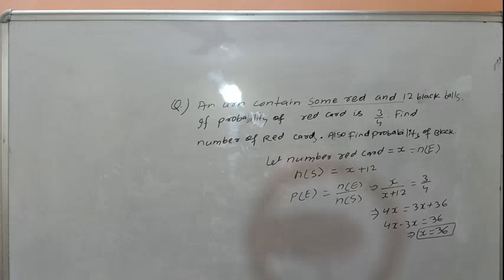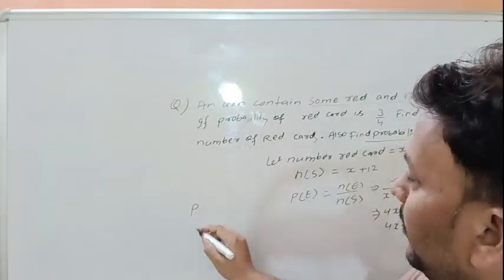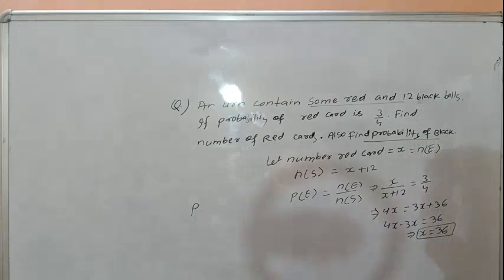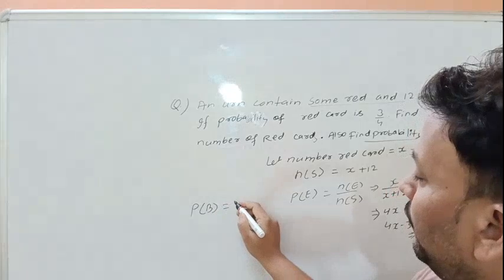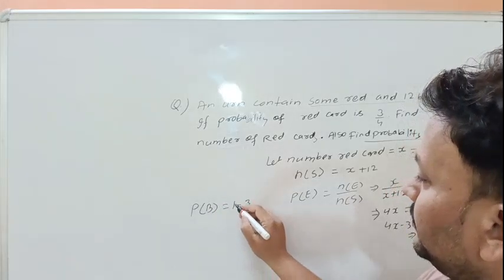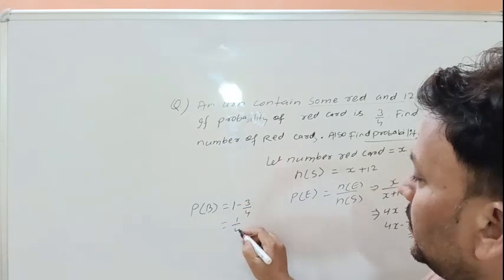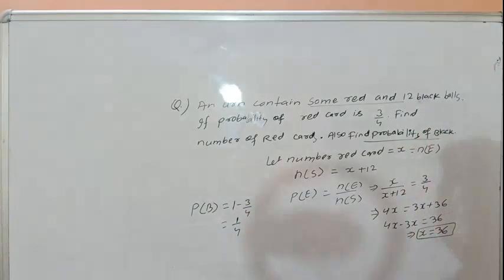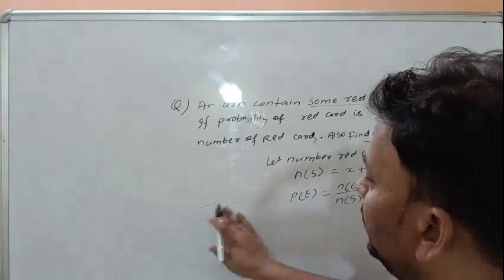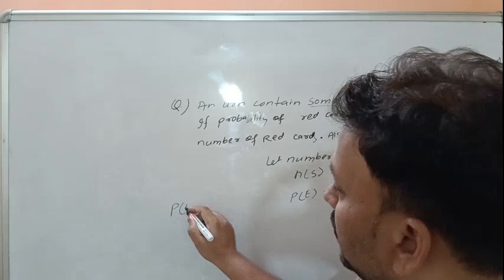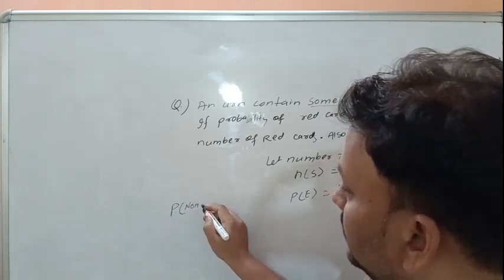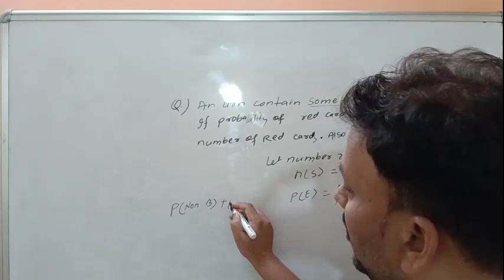Red cards are 36. We have to find the probability of black cards also. That means the probability of black cards can be found as 1 minus 3 by 4. That is 1 by 4. What is the formula for that? Probability of red card, that means non-black, plus probability of black.